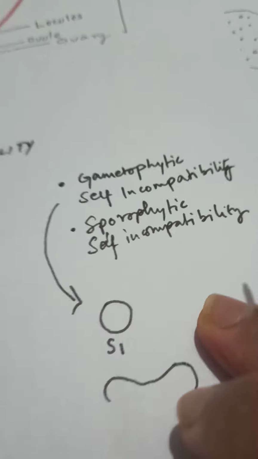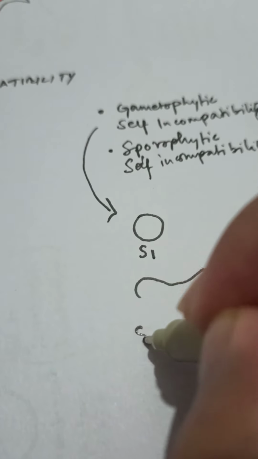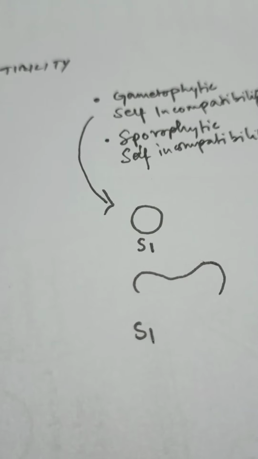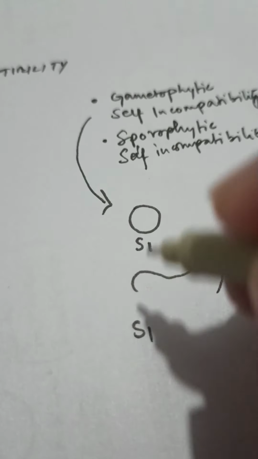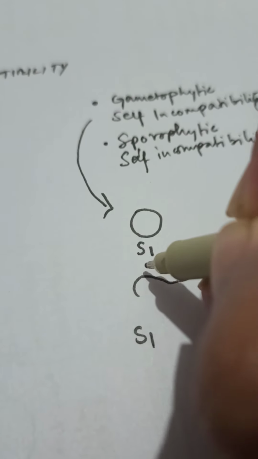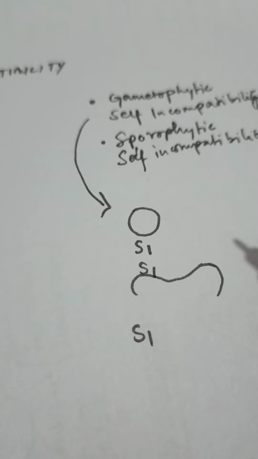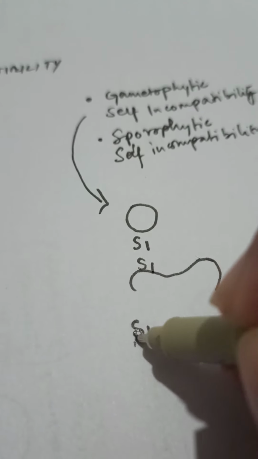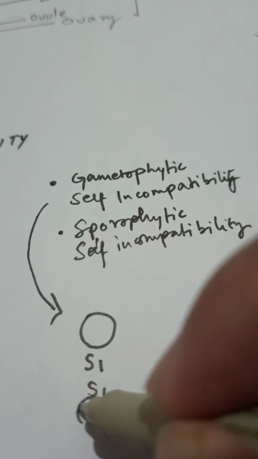Say if this molecule is again S1, then nothing is going to take place. The interaction between S1 and S1, nothing will happen. So I'll write it that way, then you will understand.